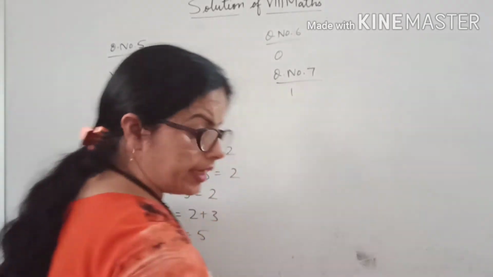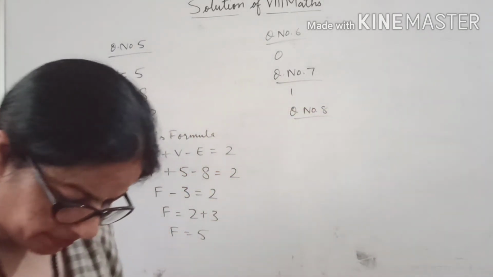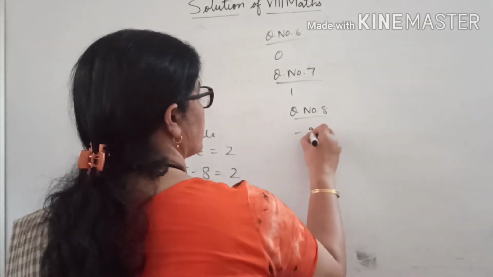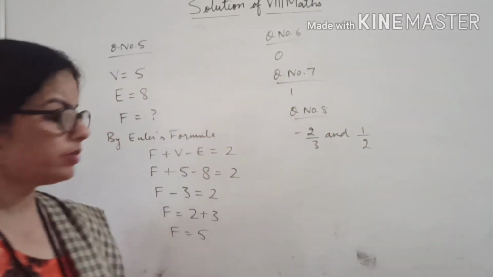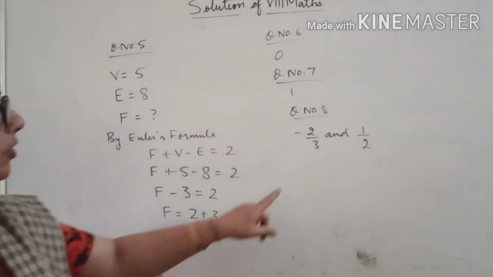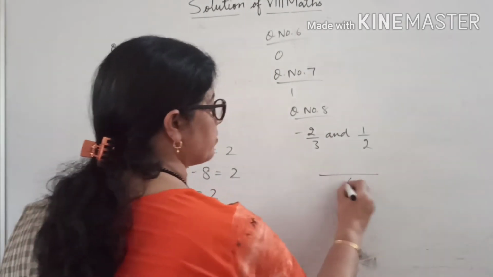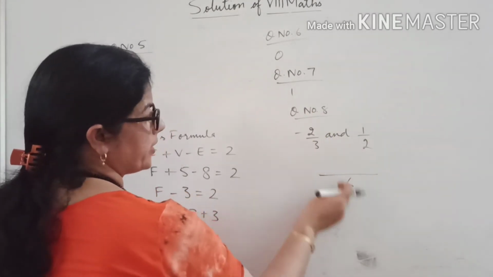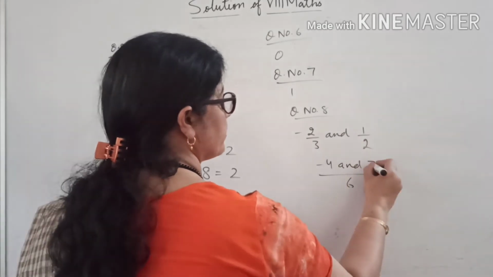Now question number 8. He is saying a rational number between minus 2 by 3 and 1 by 2. Options are given to us. We want to find the rational number between this and this. First we will make the denominators the same. We take the LCM. 3 twos are 6, and 2 threes are 6.